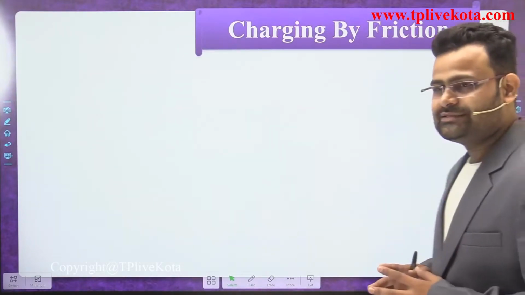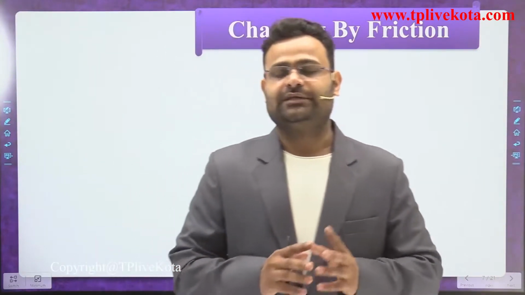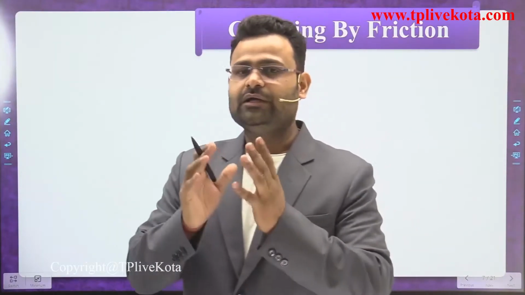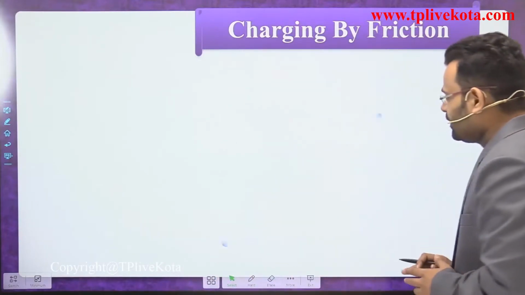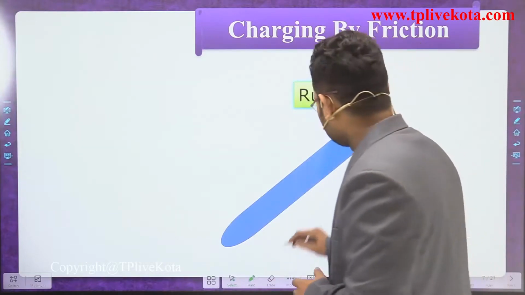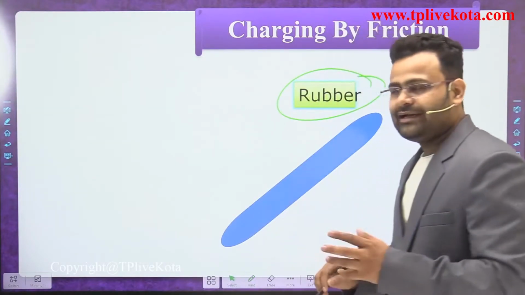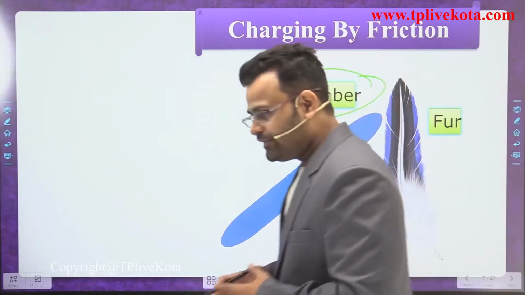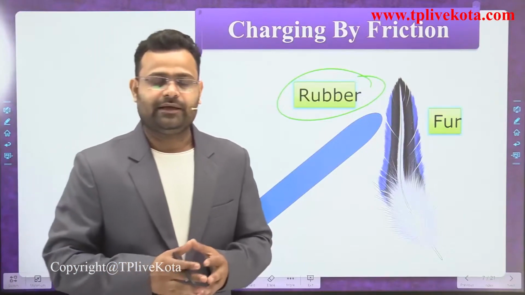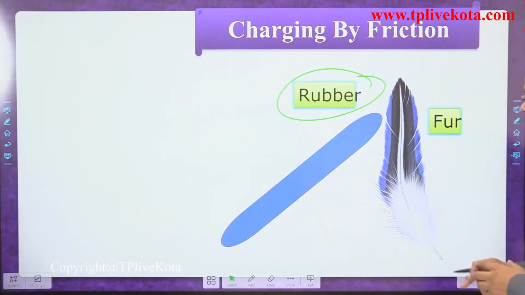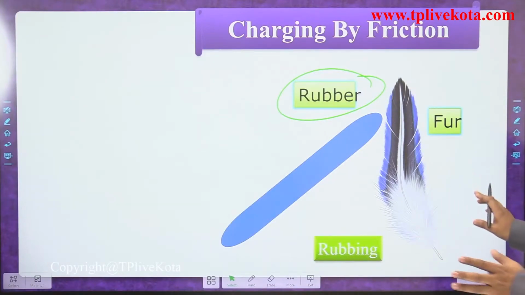friction. The first method is charging by friction. Friction means the rubbing of two materials. In charging by friction, dear students, let's suppose the first material is rubber and the second material is fur. Everyone knows about that. We rub them against each other. Now start the rubbing.